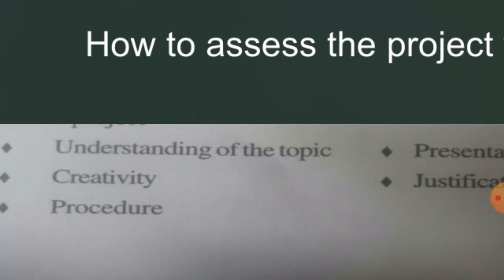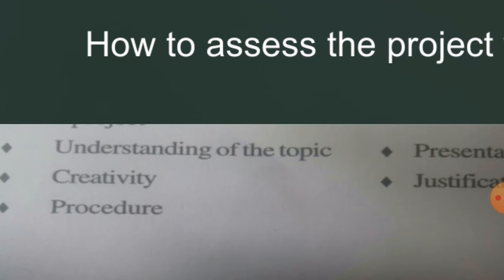Creativity means copying it as it is is not creativity. Making a new one based on the existing one is called creativity. From YouTube lessons or links, you can get one idea which already exists. From that idea, how you can improve that TLM is the creativity here.